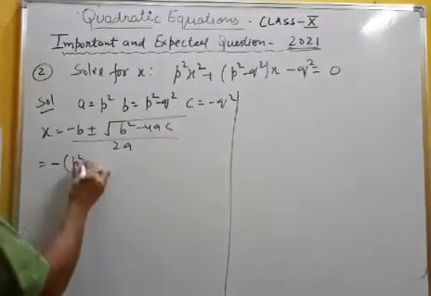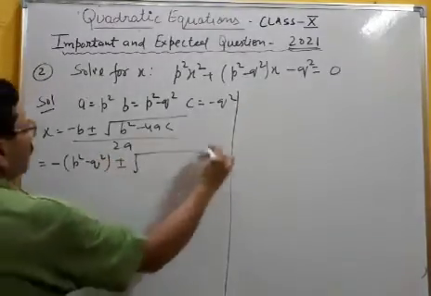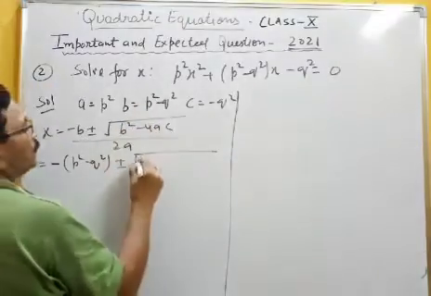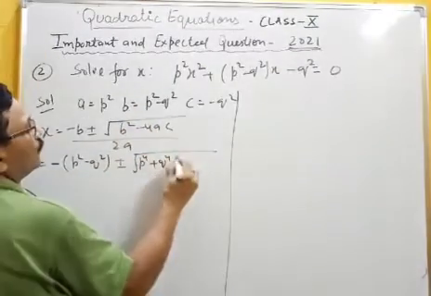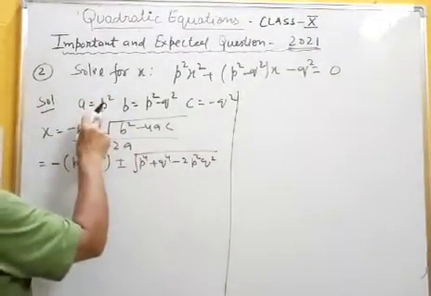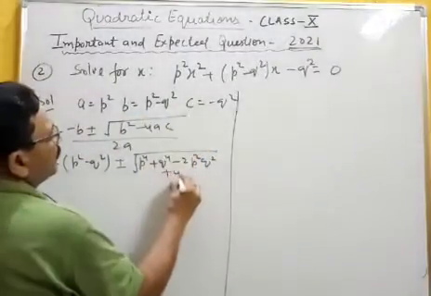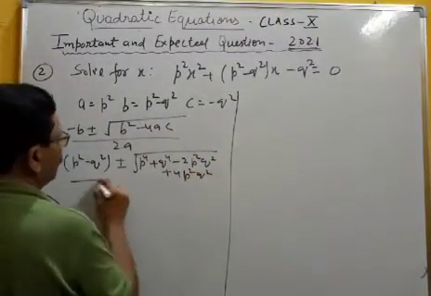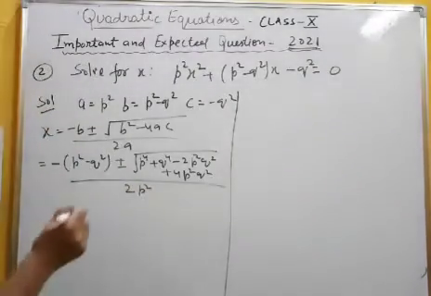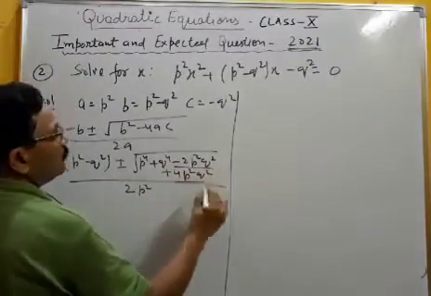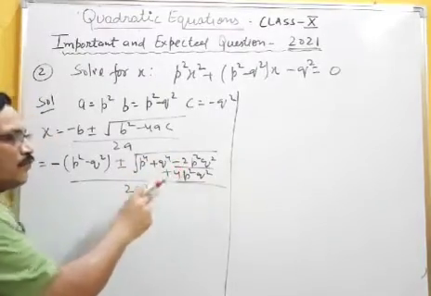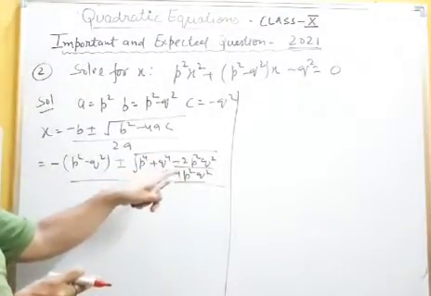Apply minus b, so minus p square minus q square, plus minus. I am writing here directly this square, a minus b whole square, p to the power 4, q to the power 4, minus 2p square q square. Now 4ac, so 4 into p square into minus q square, that is plus 4p square q square, and it is 2p square. Here children, you see this is minus 2p square q square plus 4p square q square. When you solve it, you will get p4 q4 plus 2p square q square.